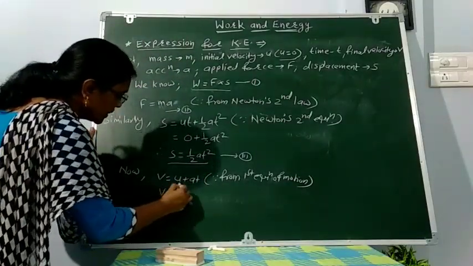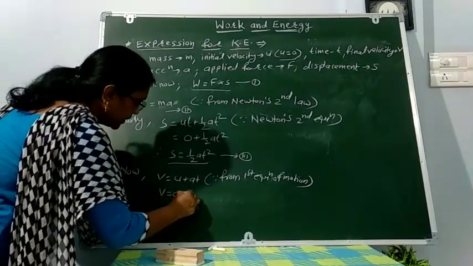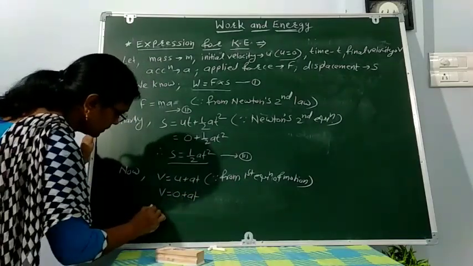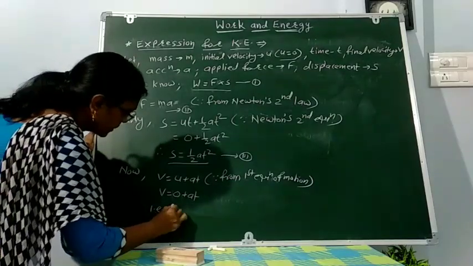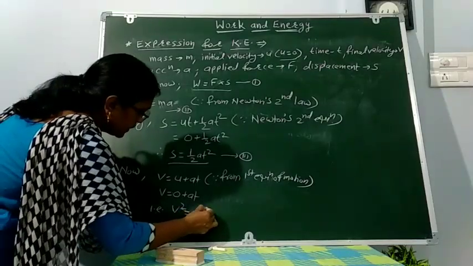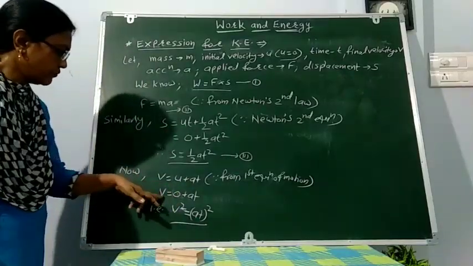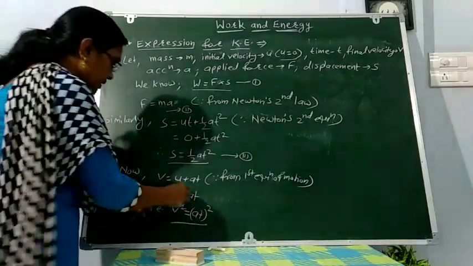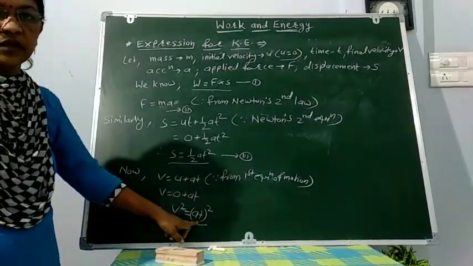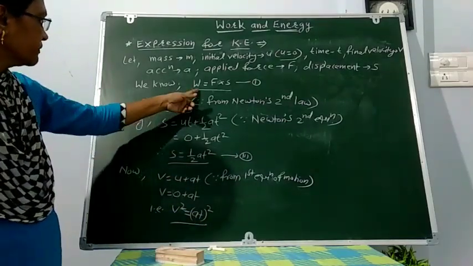So putting u equal to 0, we get v equal to at. Taking the square of both sides, we get v square is equal to a square t square. Okay. Now putting this value in the first equation.